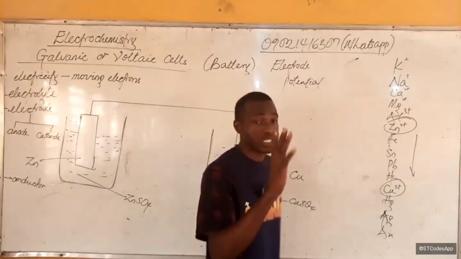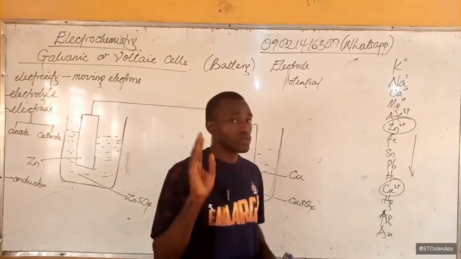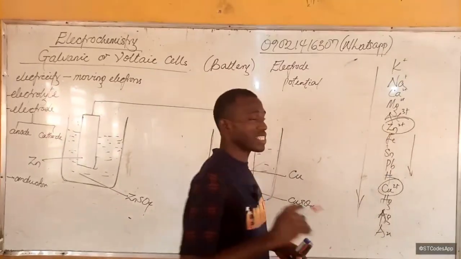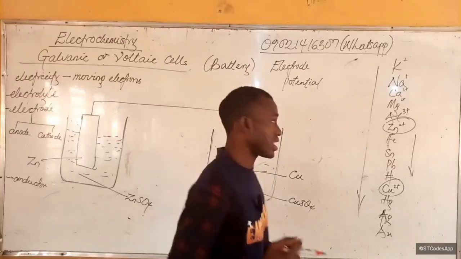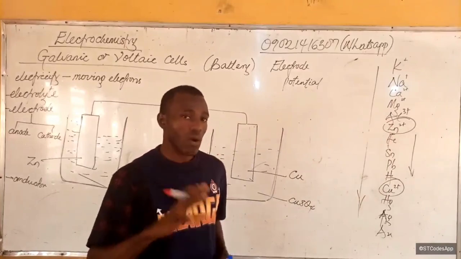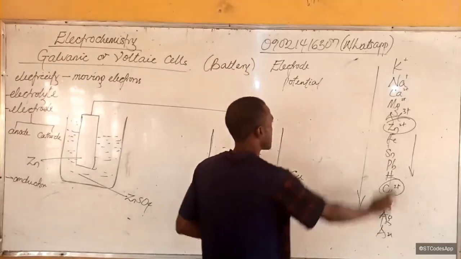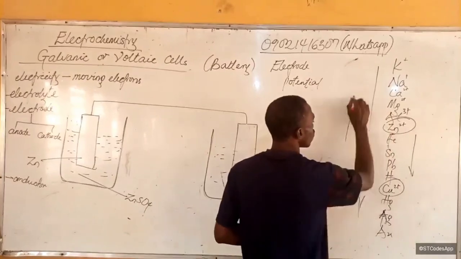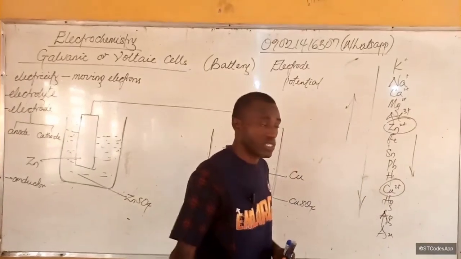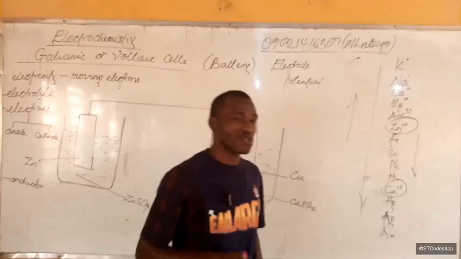Because zinc is higher in the electrochemical series and copper is lower, you will remember that as we go down this order, the reactivity decreases. And what do we mean by that? It means that as you go down, their degree of ionization reduces, and electropositivity reduces. So the ones up here are more electropositive, and the ones down here are less electropositive. Also, the more electropositive you are, the less electronegative you will be.